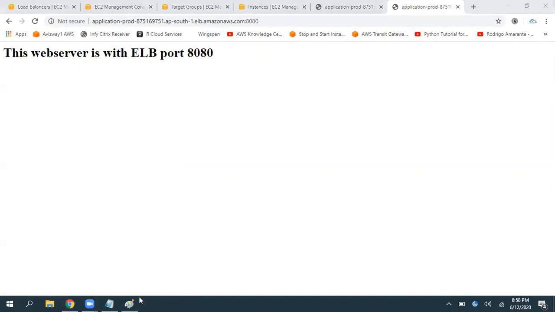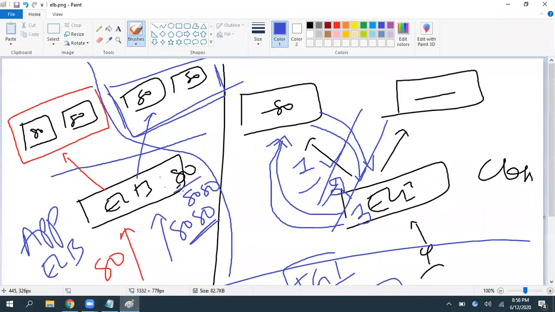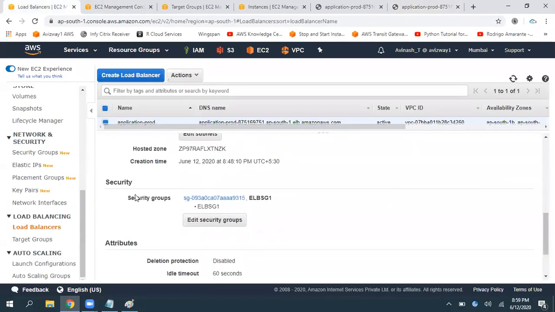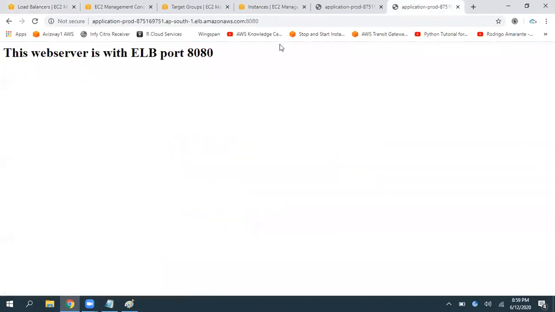See, on our load balancer also the port should be open. Here is where we are performing this redirection, at the load balancer level. So whatever the security group we associated to the load balancer, that load balancer must be open with the defined port here.